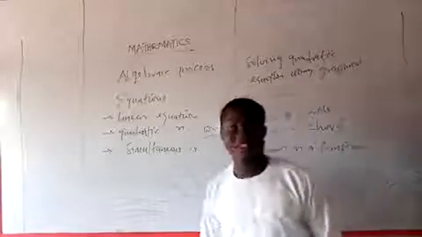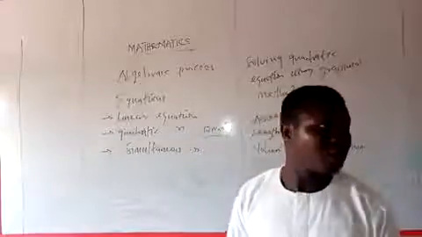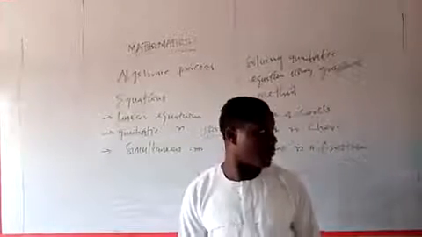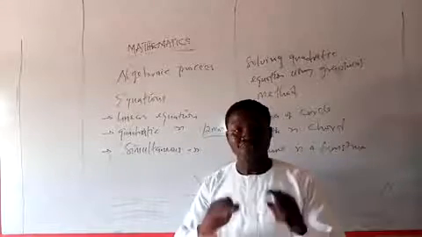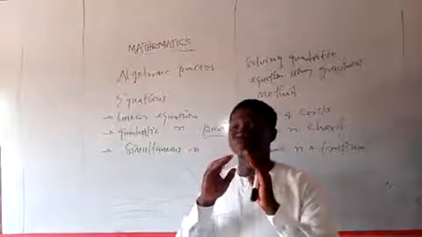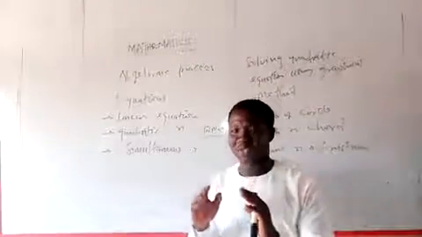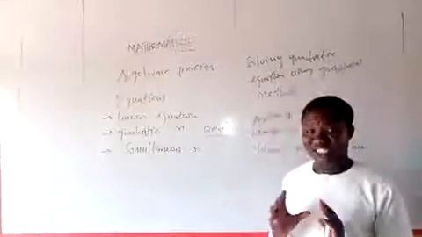Another topic that WAEC is very, very familiar with is angle of elevation and depression. Now, it's under trigonometry.